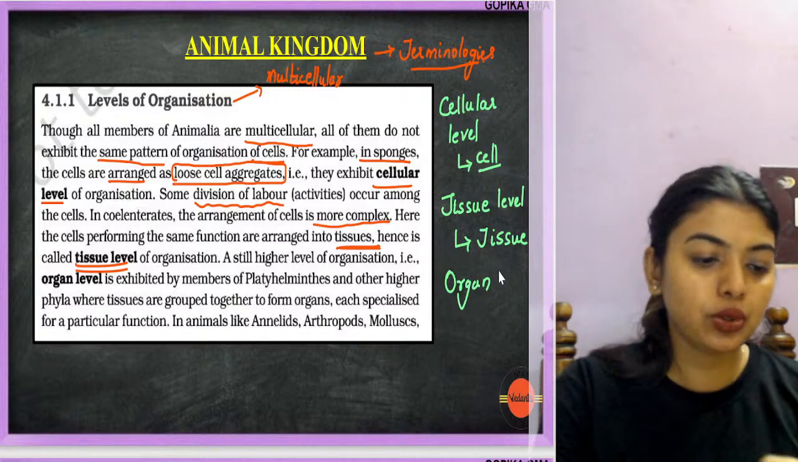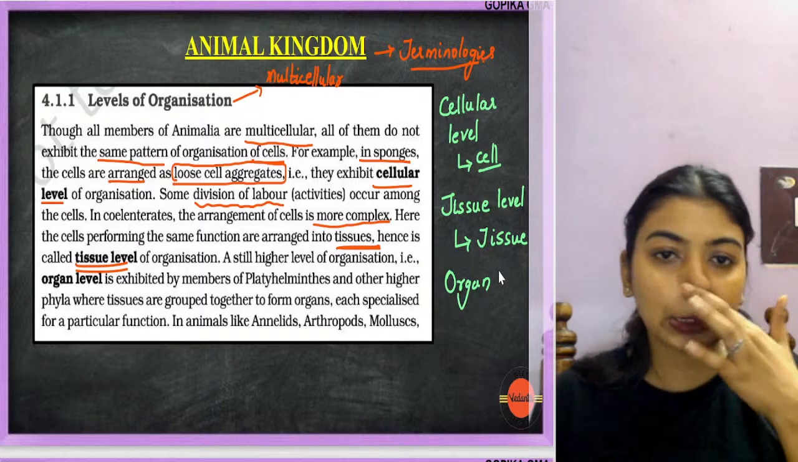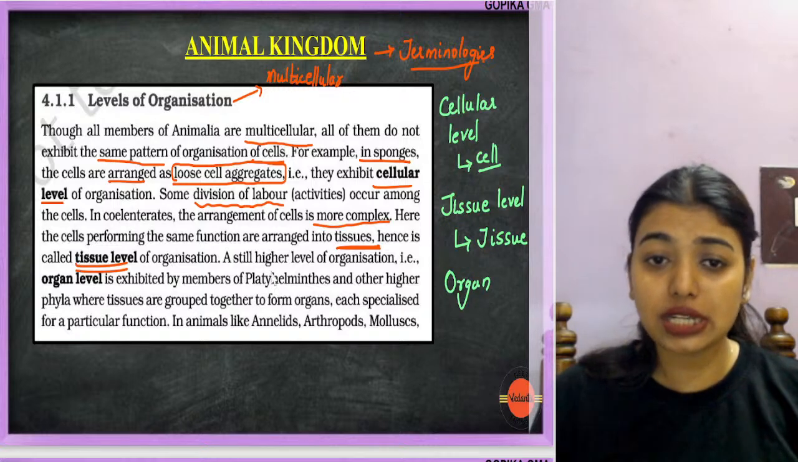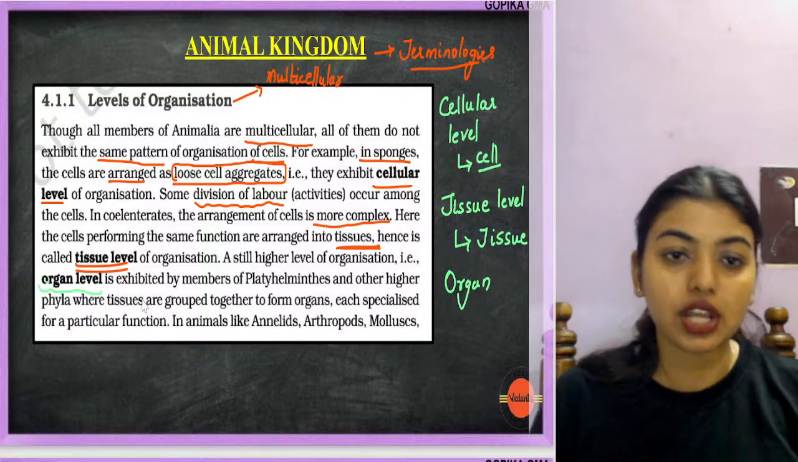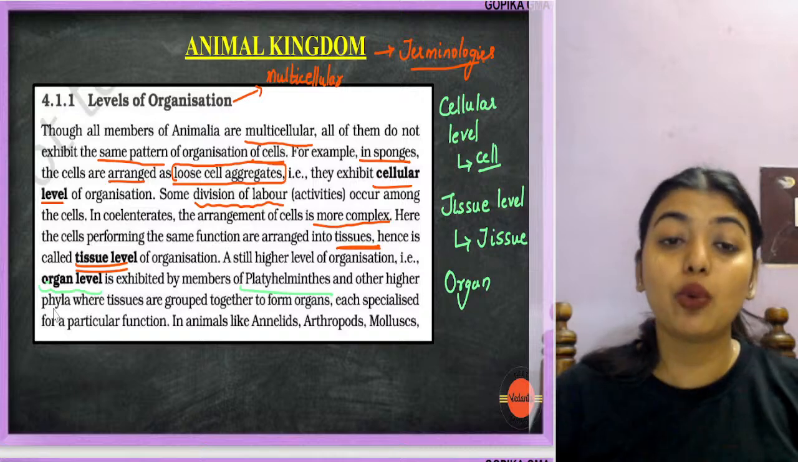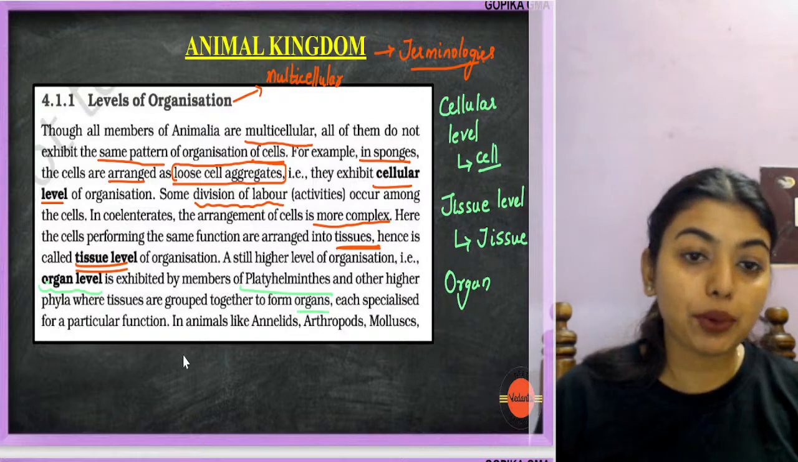Okay, so tissue level, organ level, got it? Organ level, and that's it. So here they're telling, hence called tissue level of organization. A still higher level of organization is organ level of organization, exhibited by the members of Platyhelminthes and other phyla, where the tissues are grouped together to form organs, each specialized for a particular function.